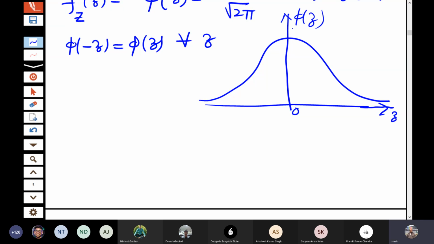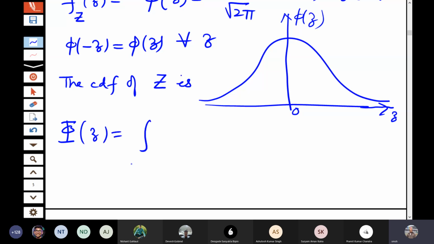Okay, so the cumulative distribution function of standard normal distribution is denoted by capital phi. Okay, the CDF of Z is capital phi of Z, that is of course integral from minus infinity to Z of phi t dt.